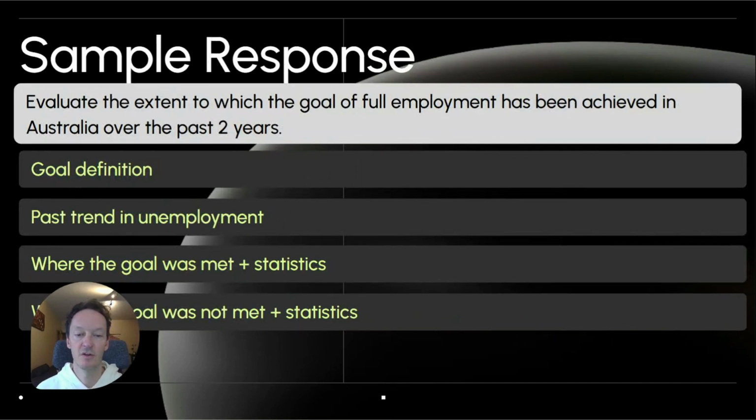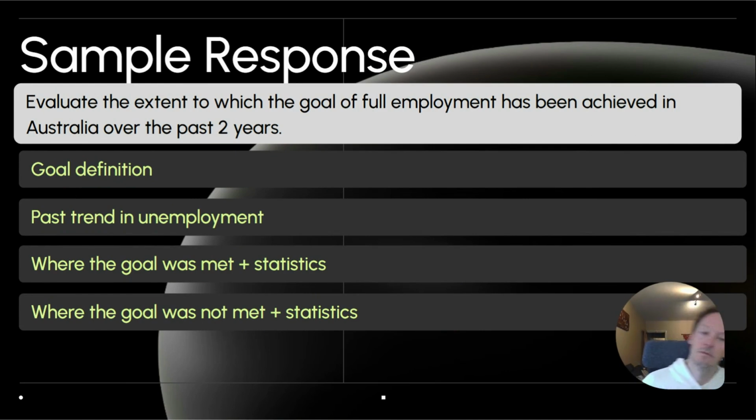Okay, so I've got a sample response here. I'm going to move myself over to the other side. So you can see. All right, so I've just written a practice question here. It's going to look fairly similar to this, but just the goal will be different. So this one will start with the word evaluate. Evaluate the extent to which the goal of full employment has been achieved in Australia in the past 2 years.